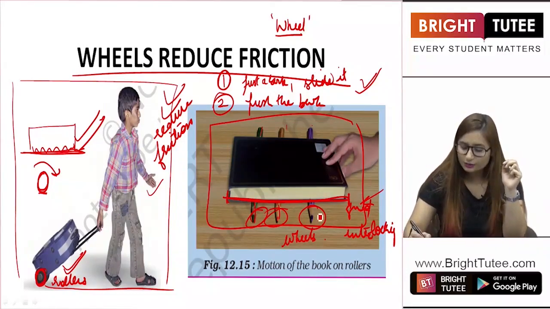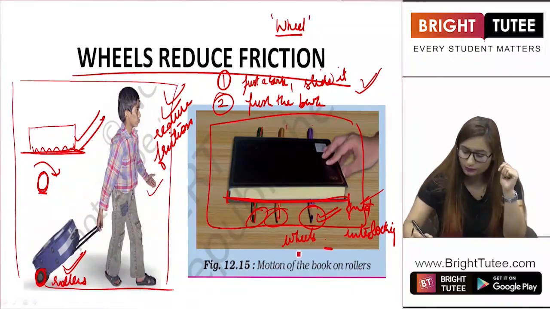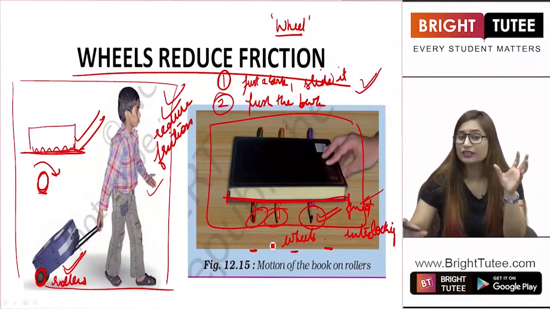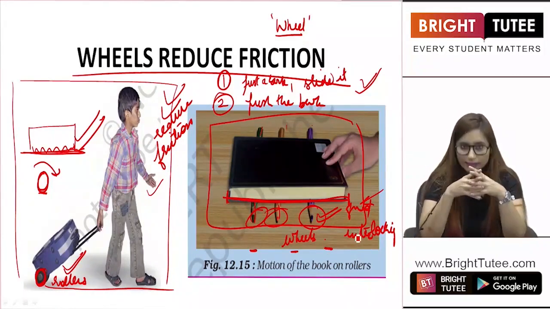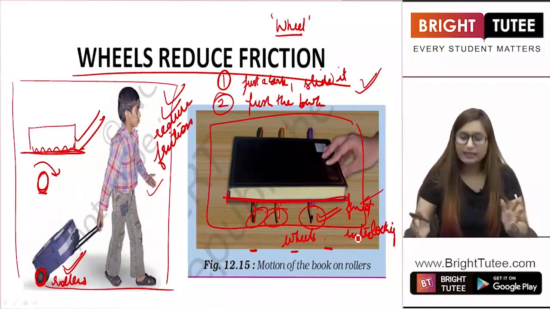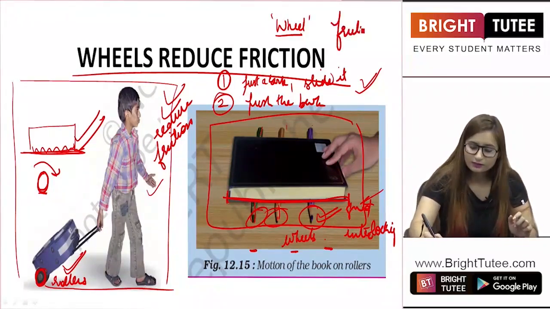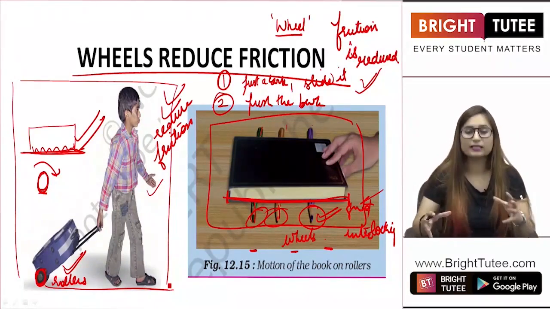As soon as you introduced pencils, what happened? The area of contact was reduced to 1, 2 and 3. This was the area of contact only, which also kept on changing when pencils rotated, right? So you reduced the area of contact and you reduced interlocking and hence the friction is reduced, right? So wheels basically reduce friction.